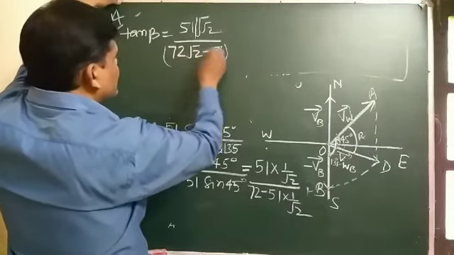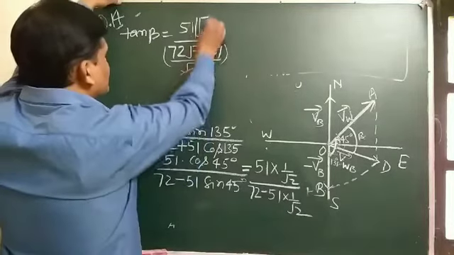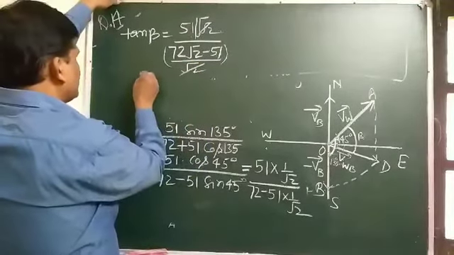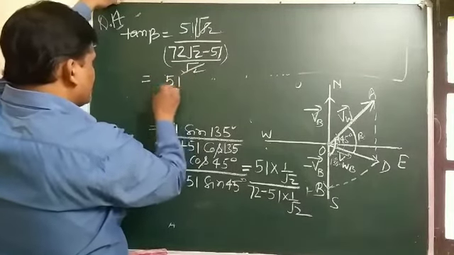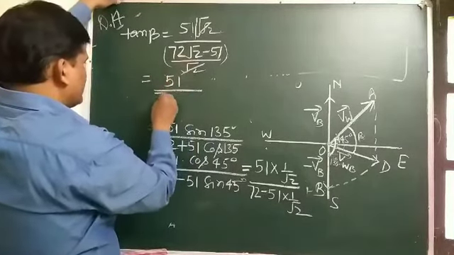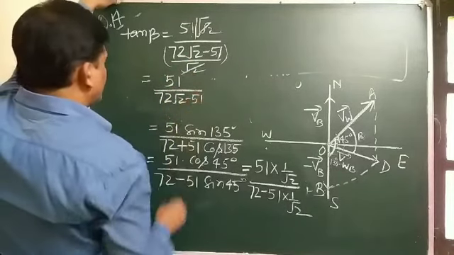This will be by root 2, and this root 2 and this root 2 cancel out, and it can be written as tan beta equals 51 by 72 root 2 minus 51.